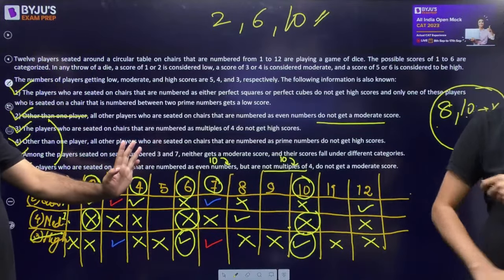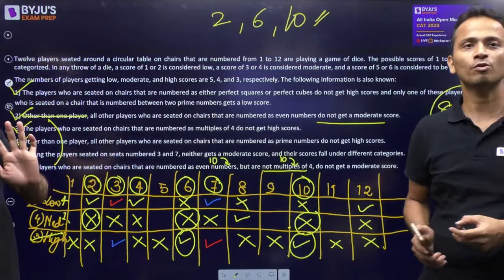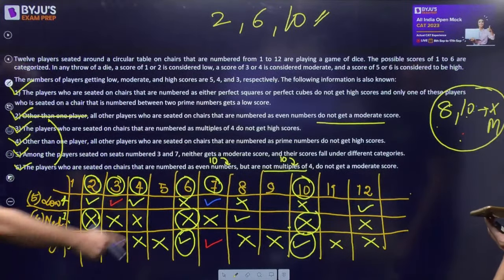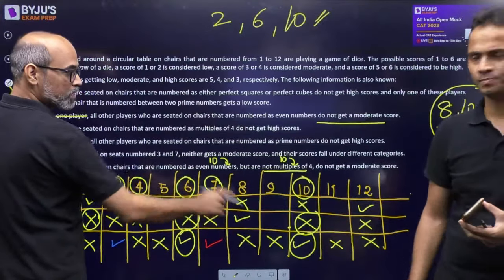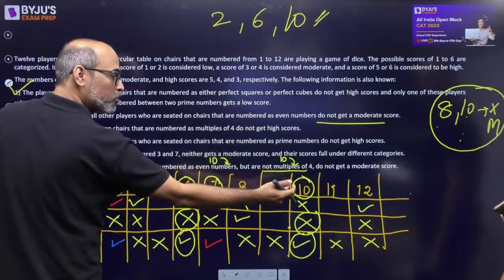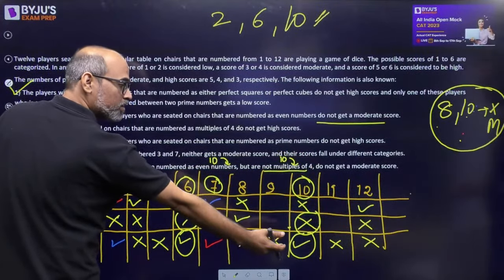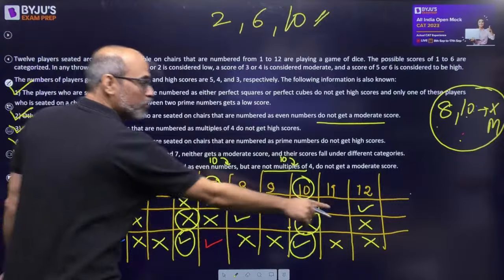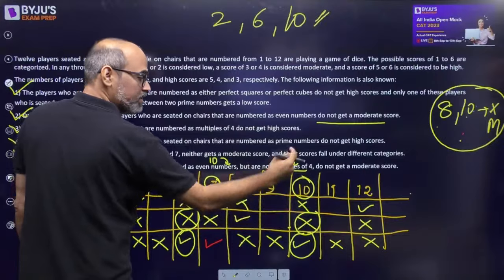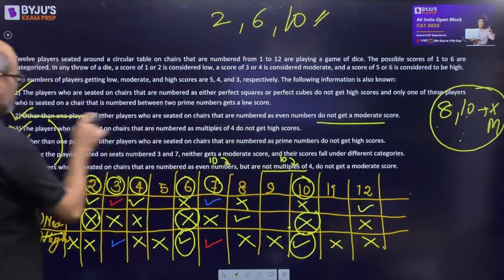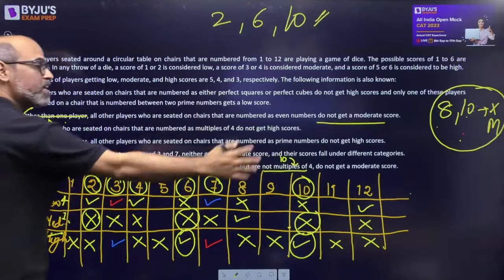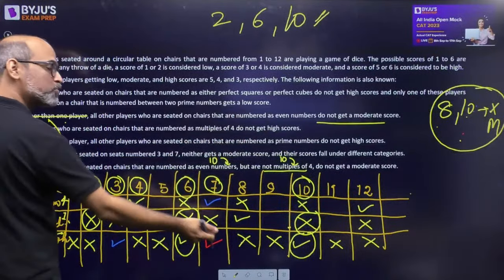Got it, Shubham? Sir, either 12 or 8 for moderate. So 8 turns out to be moderate, no? Yes, because in the last statement, among the numbers that are even but not multiples of 4, we got 10. Now between 8, 10 and 12, we knew 12 can't be moderate. So we are left with 8 and 10. We found out 10 is not moderate from statement number 2, which says one of them is moderate. Nobody else can have moderate, so 8 is left, which will have moderate.